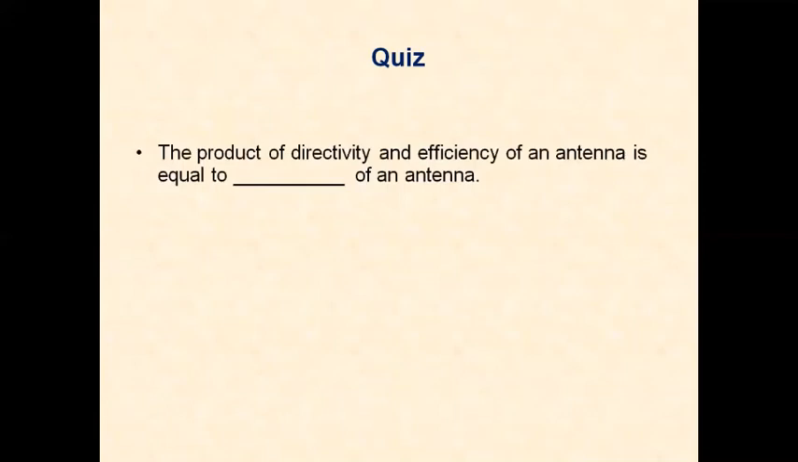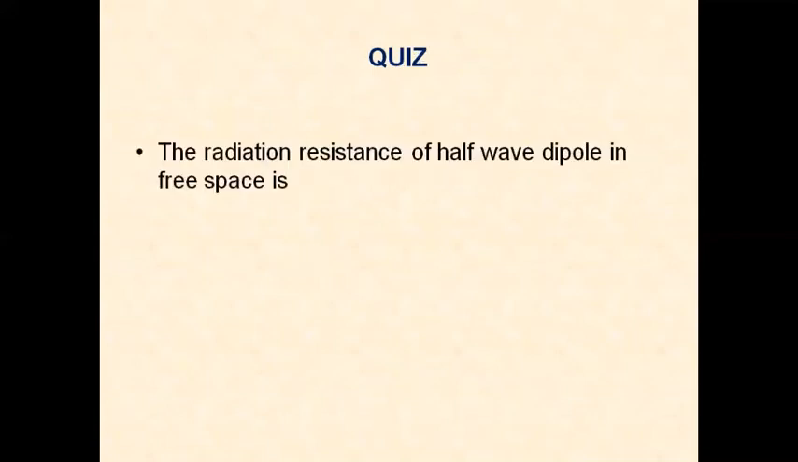So after listening to the lesson, let us summarize. After the summary, let us answer the quiz questions. The product of the directivity and efficiency of an antenna is equal to the gain of an antenna. Gain equals directivity times efficiency. Radiation resistance of a half-wave dipole in free space is how much? It is 73 ohms. The gain of the half-wave dipole is 1.641.